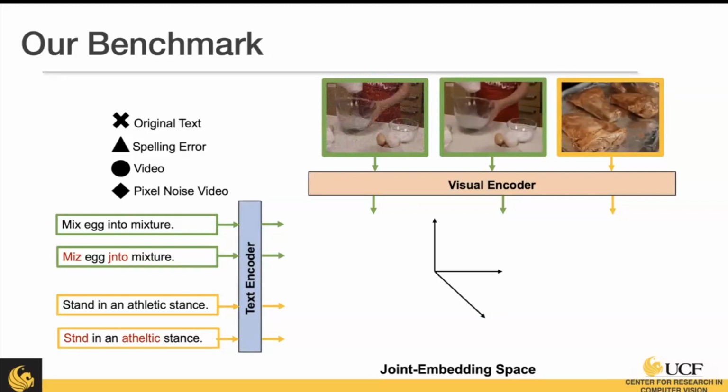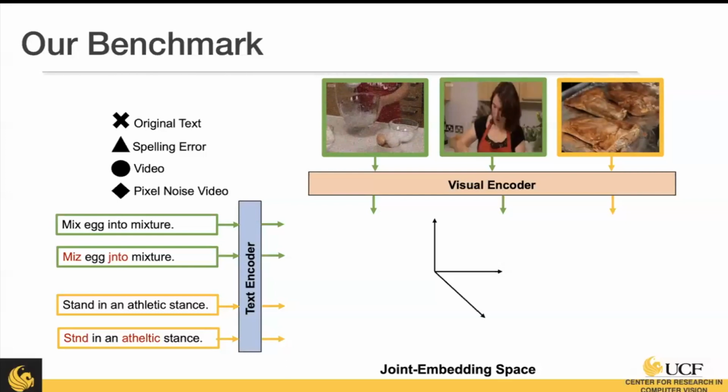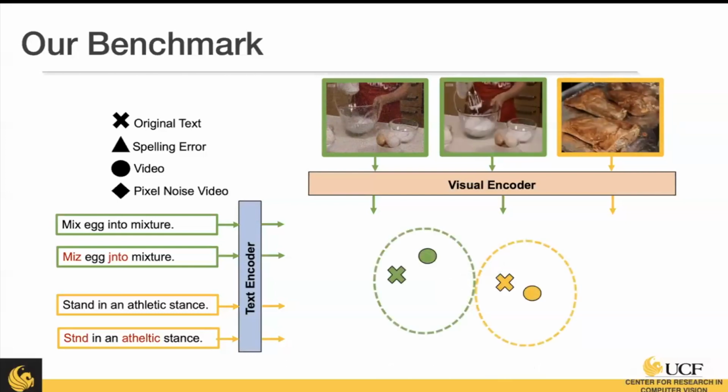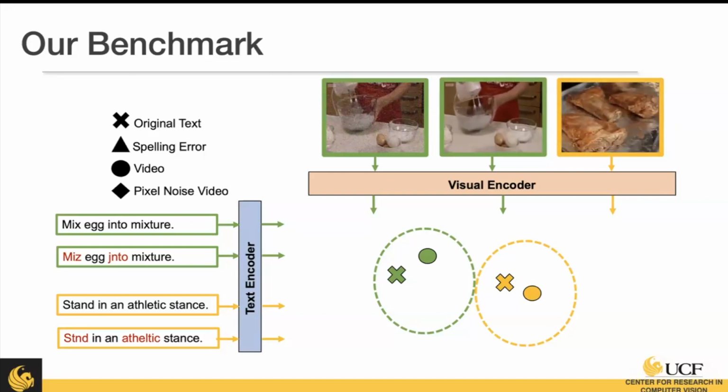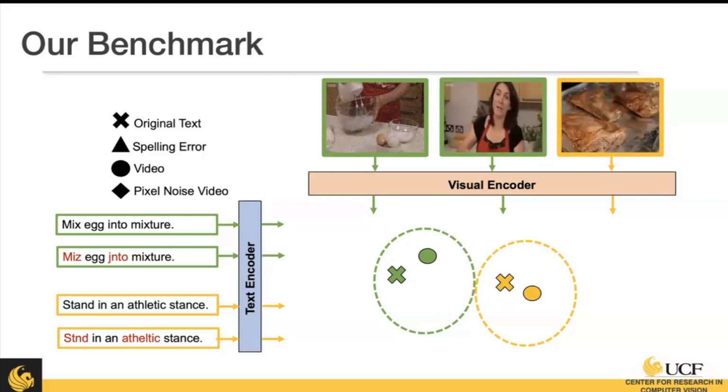So our benchmark focuses on the latent space of these models. And so what that means is we're going to focus on text-to-video retrieval. Here's an example of that, where we have our videos going through a visual encoder and our text going through a text encoder. The video and the matching text should be very close in this latent space, more similar than the text from another video or another text.